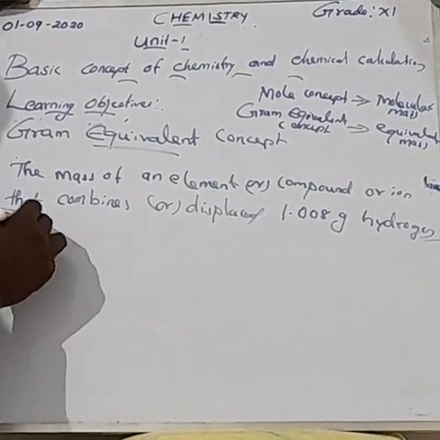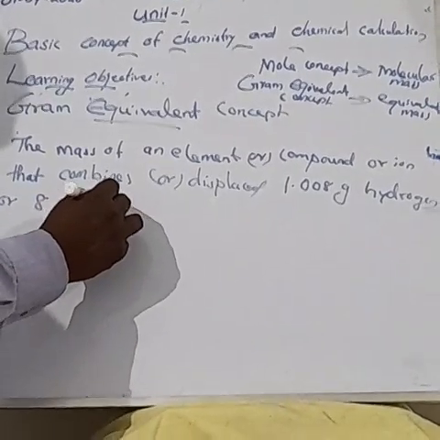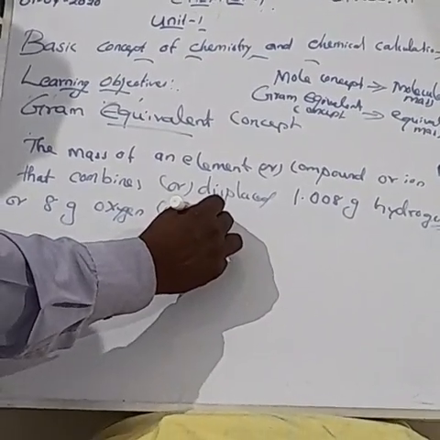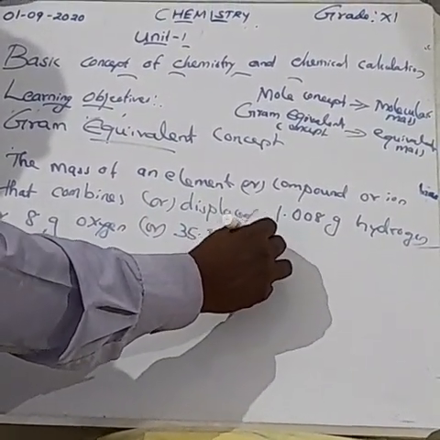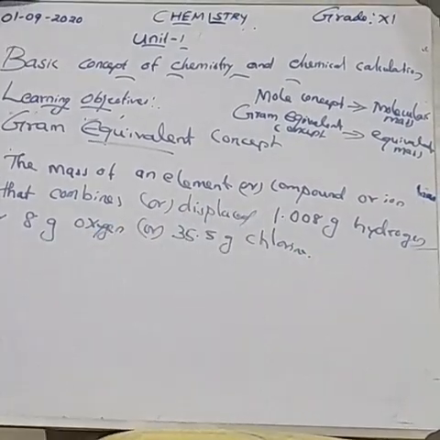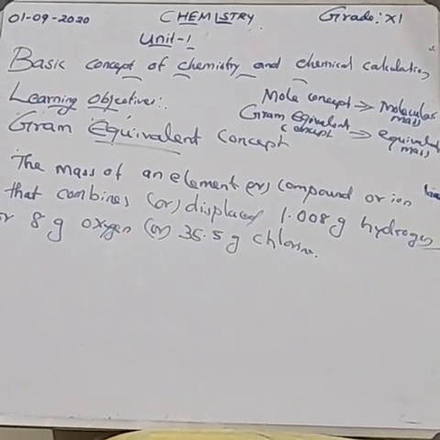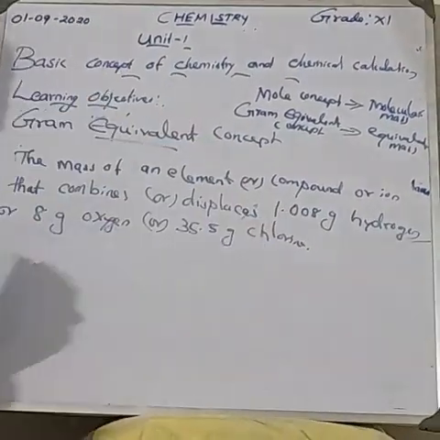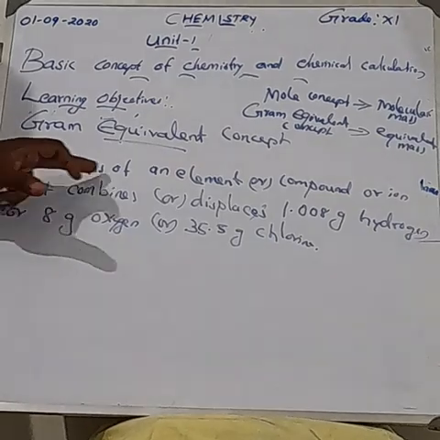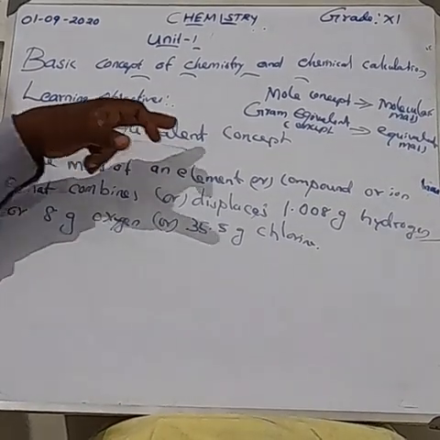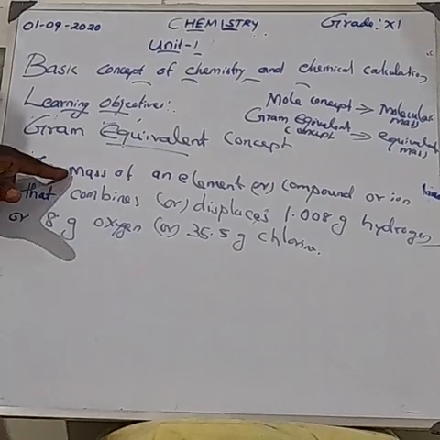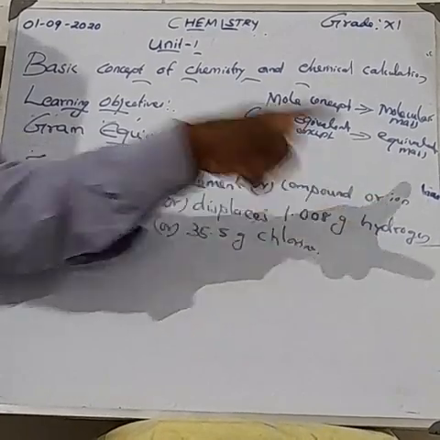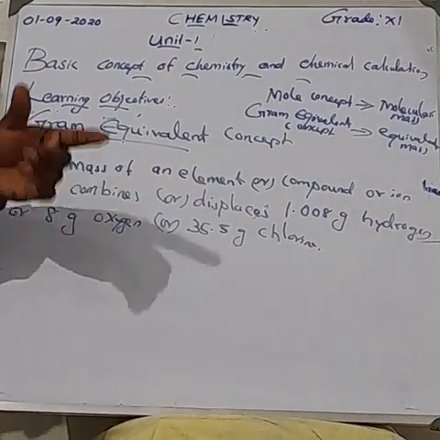or 8 gram of oxygen or 35.5 gram of chlorine. The gram equivalent concept is defined as the mass of an element, compound or ion that combines or displaces these amounts.